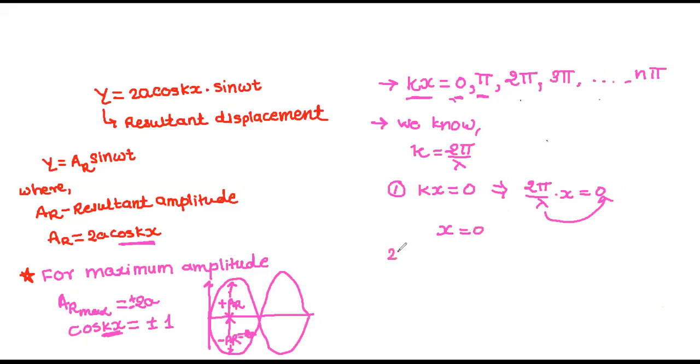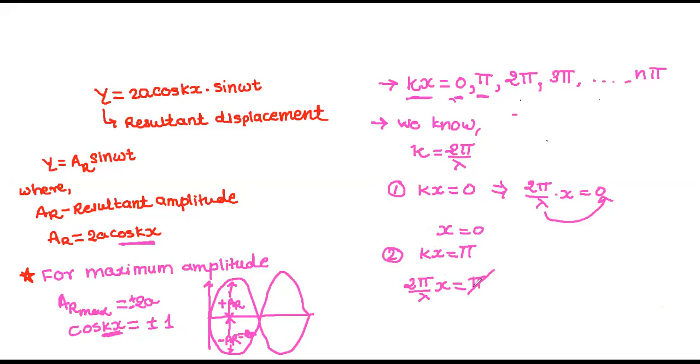Next case, suppose now I am assuming kx is equal to, next possible case is what? Tell me. Pi. So kx is equal to pi. Let's substitute this pi here. Again 2 pi by lambda, which I substituted in place of k, into x is equal to pi.